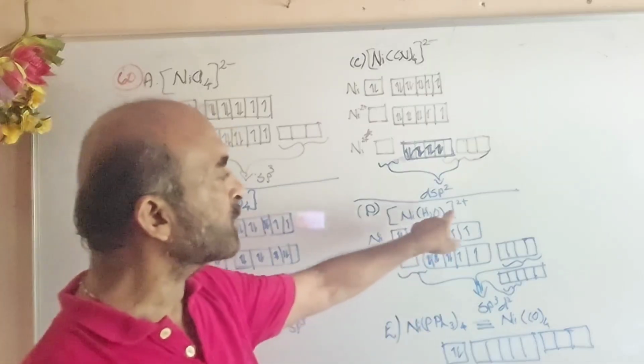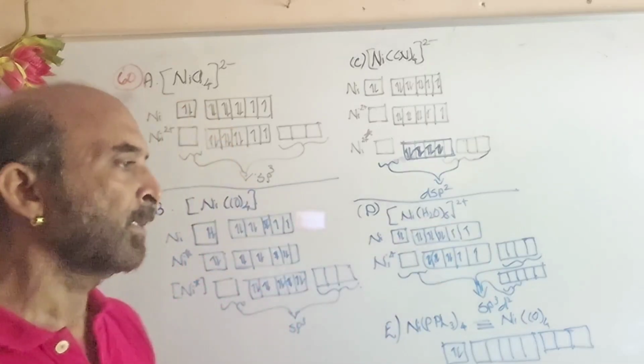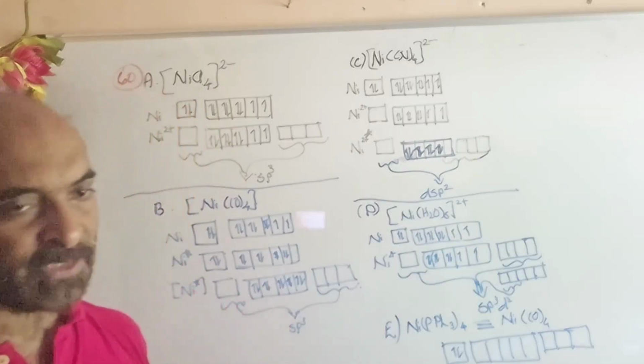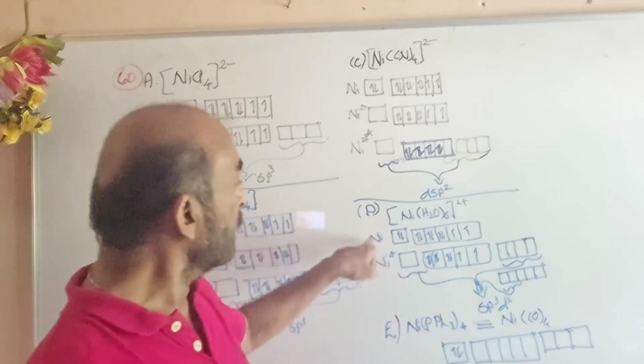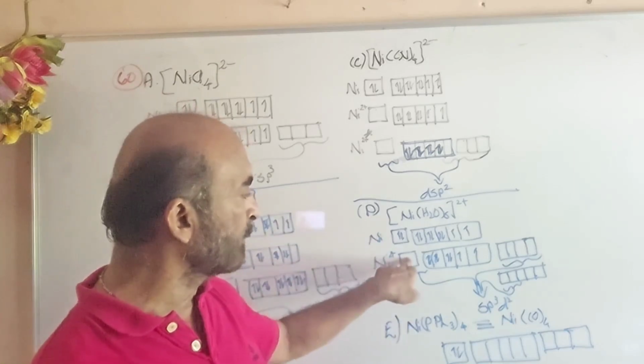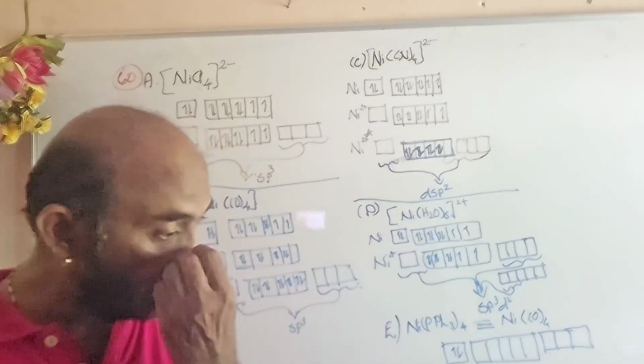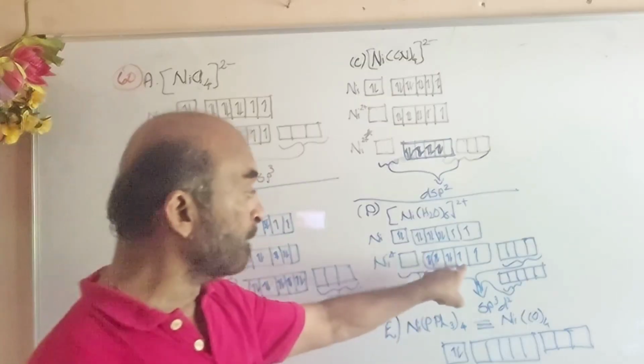Next is [Ni(H2O)6]2+. In [Ni(H2O)6]2+, Ni is again 2+. So for nickel, 2 electrons are removed from the s orbital. Being a very weak ligand, water cannot pair up the electrons.